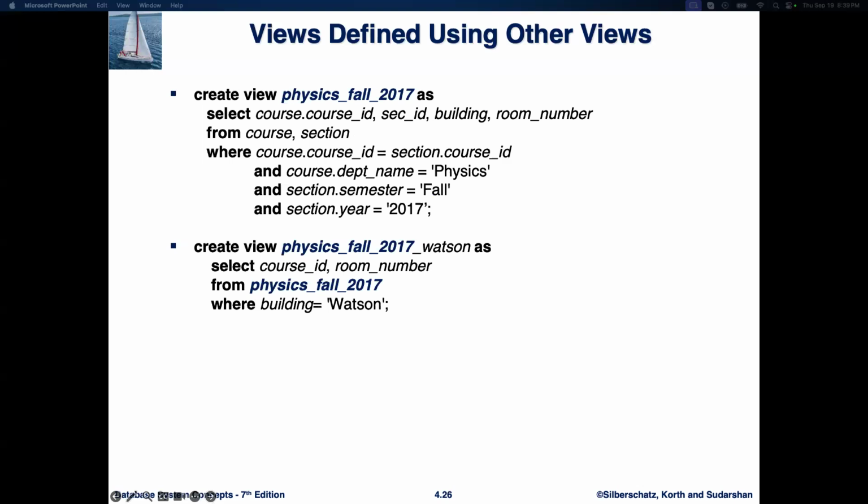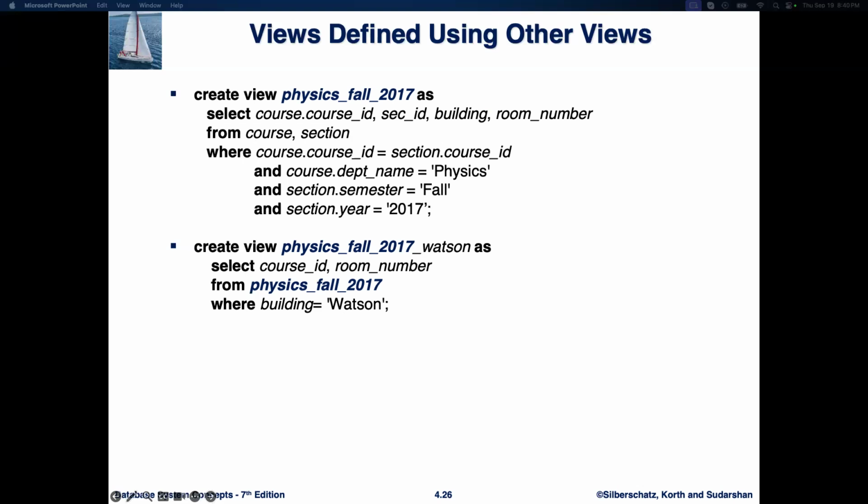Create view physics_fall_2017 as select course.course_id, sec_id, building, room_number from course, section where course.course_id equals section.course_id, and course.dept_name is Physics, section.semester is Fall, and section.year is 2017. And now this view, physics_fall_2017, holds information about all physics courses that took place in the fall of 2017 along with their location.